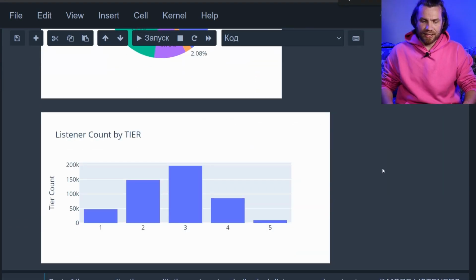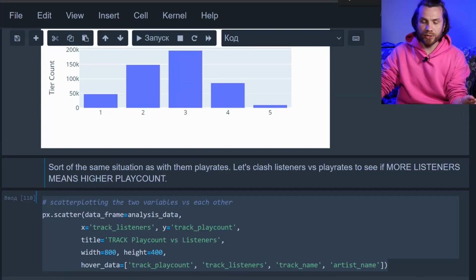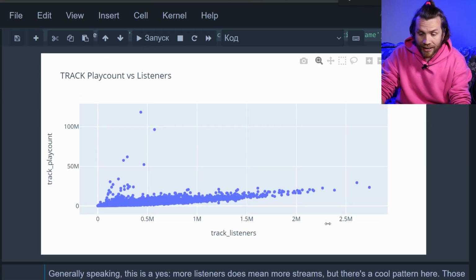I wouldn't expect listeners and play count to be very different. It kind of leads us towards the thought that the more listeners you have, the higher play counts you get, which seems logical, but we need to test that. Let's scatter plot the two variables against each other. Okay, the more listeners, the higher the play count.